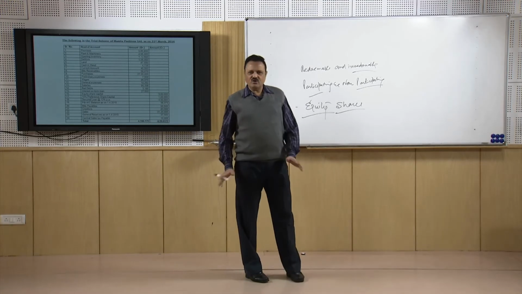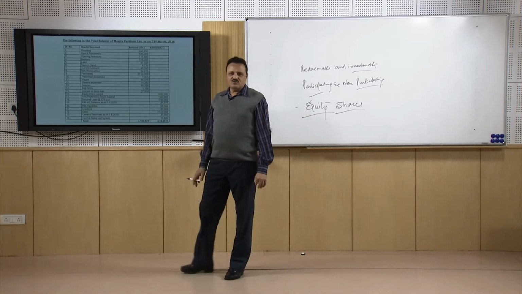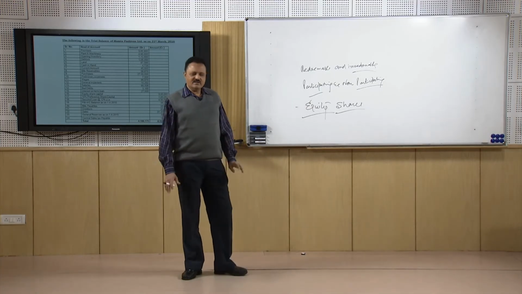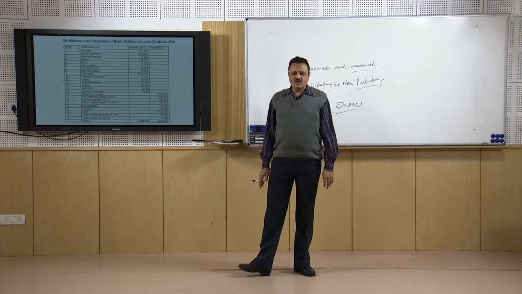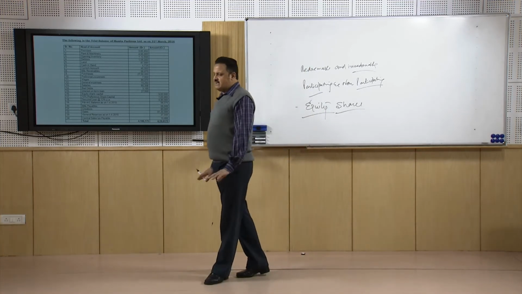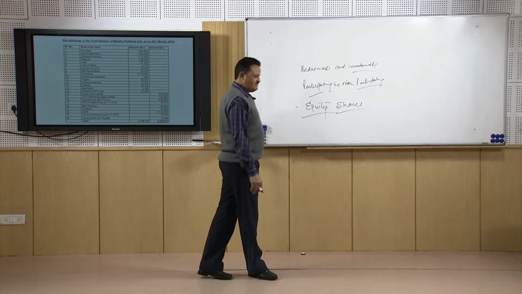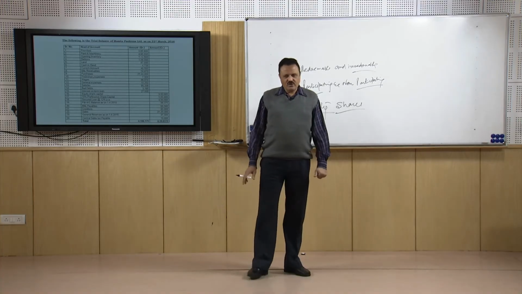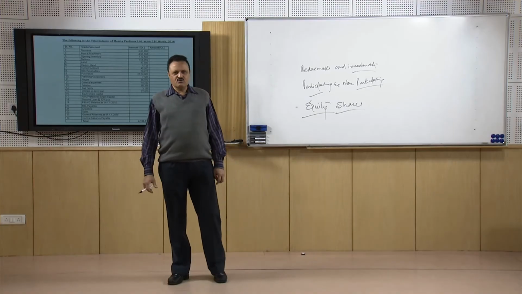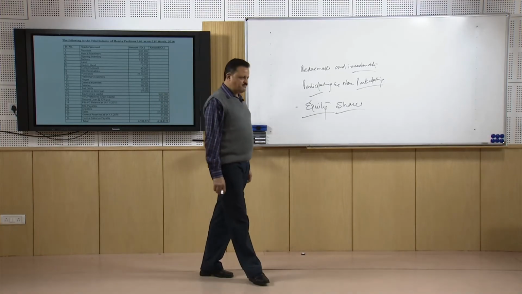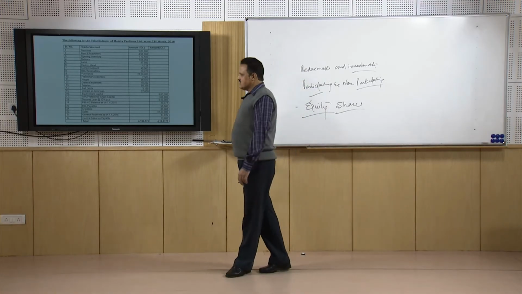So, this is the way companies are closed down. The official liquidator is appointed by the court, and he sells the assets of the company in the market. He settles the claims of all the lenders as well as the shareholders, and that way the companies are closed down. Or there could be another way, to save the companies. For example, if the company is good, doing well, but for certain reasons has gone out of track, but there is very good potential that the company can be improved, can be restructured, or can be taken over by some other good company.